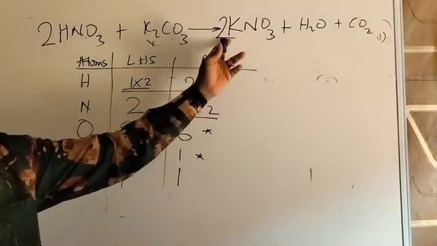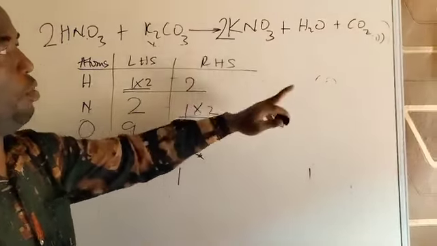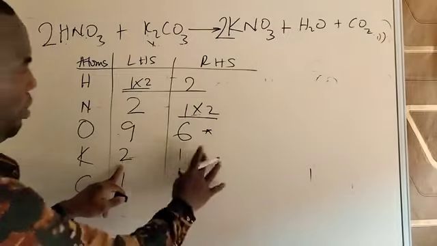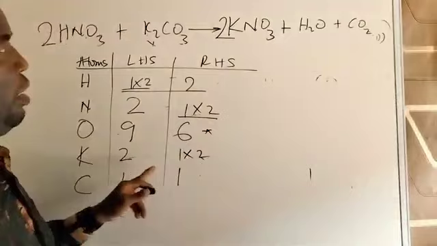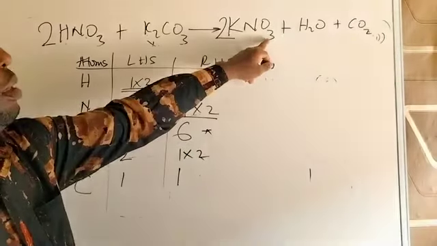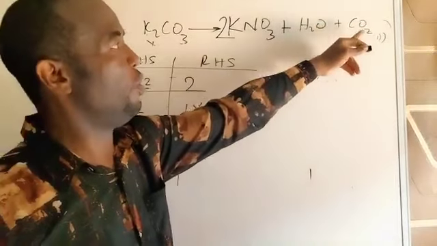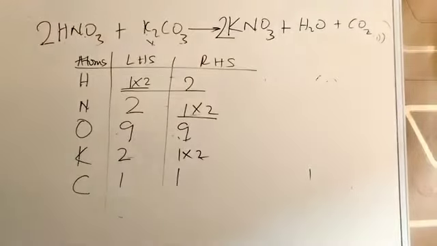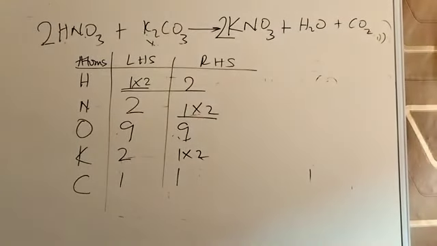We are going to affect the element behind nitrogen. Potassium is 2, so we have potassium here becoming 2 now. Then oxygen becomes 2 times 3 is 6, 6 plus 1 is 7, 7 plus 2, 9. Oxygen now becomes 9. So every other thing is balanced. Having done that, we have a balanced equation. Having done that, we take another example.